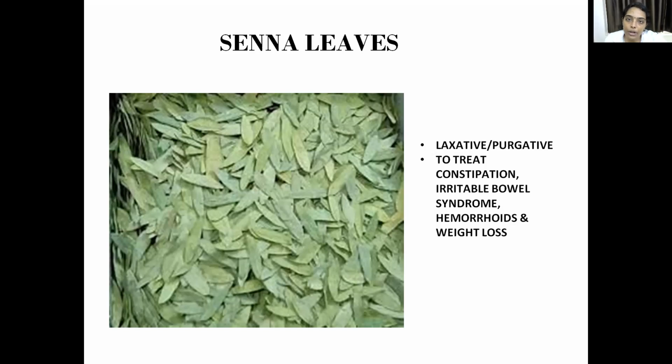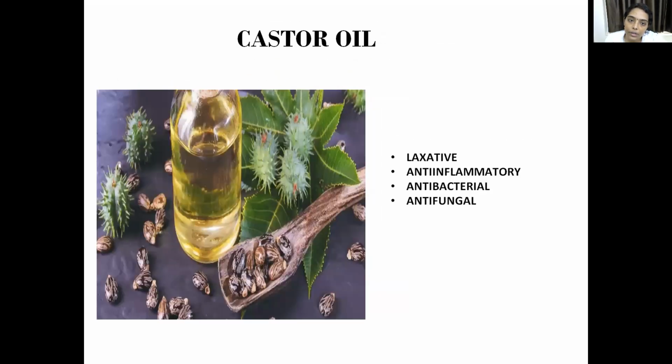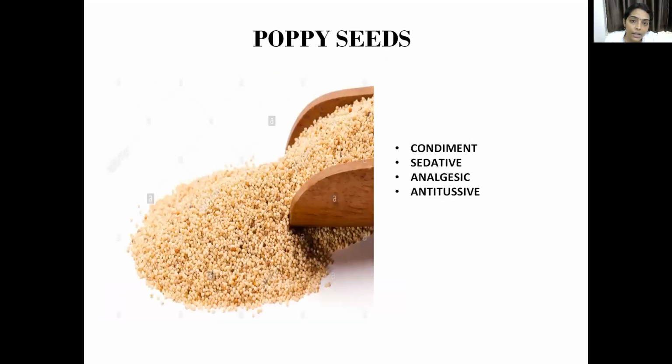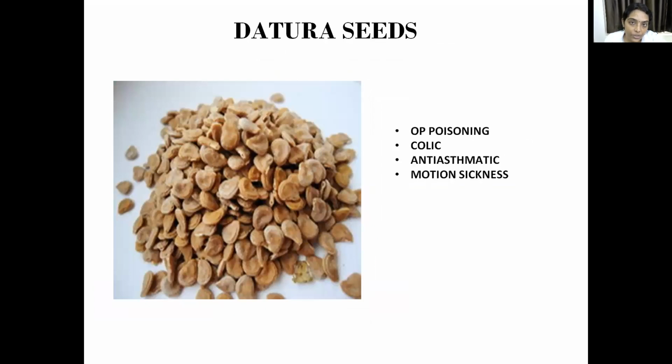So once again, let's go through all the spotters. Total 9 spotters. First one is castor oil. Then we have 4 seeds, castor seeds, poppy seeds, seeds of Nux vomica, datura seeds. If you see the order of the size, Nux vomica are the biggest of all. Then comes castor seeds. They are a little smaller than those.